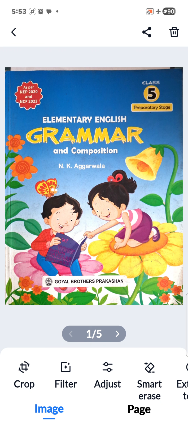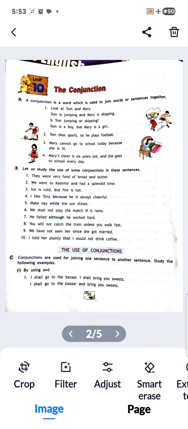Students, in the previous English class, we revised all the rules of tenses and I sent the worksheet also. I hope you have all completed that and learned the rules. Now, in today's English class, we are going to take chapter number 10, that is conjunction. It is on page number 50. We have already done it in this class and we have to revise it today.